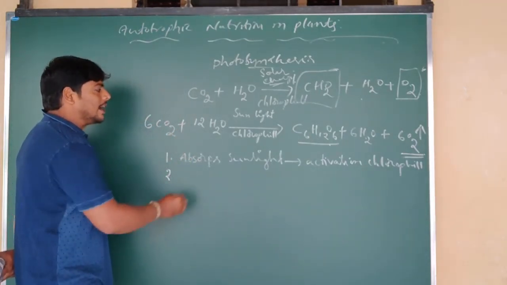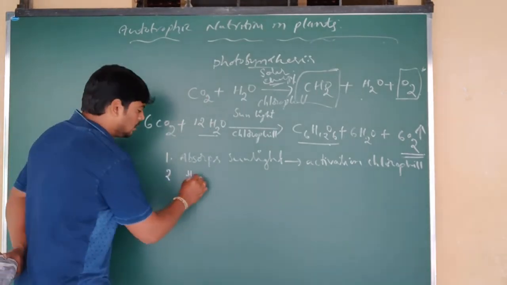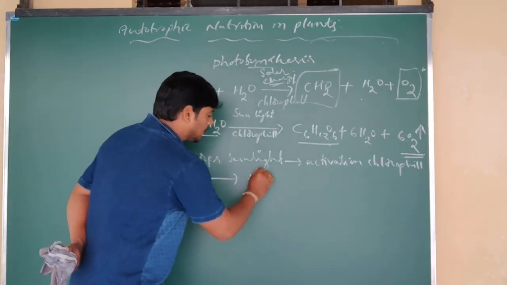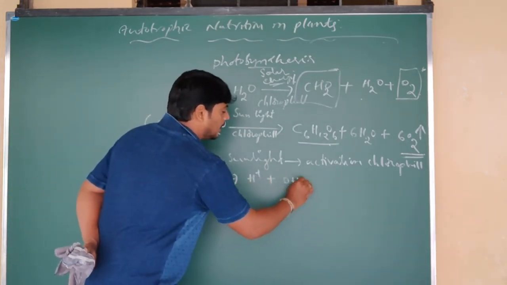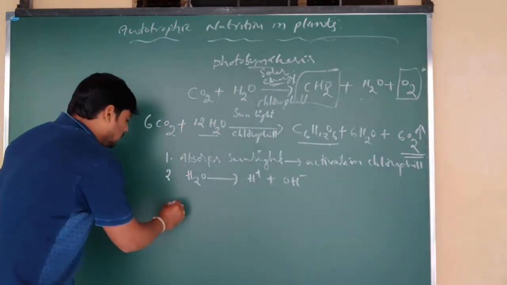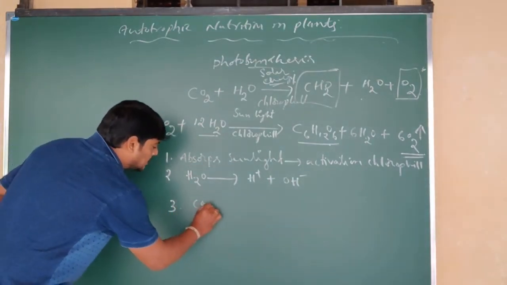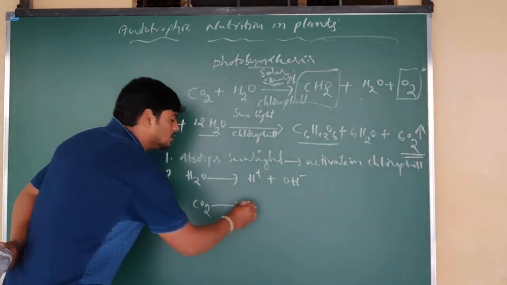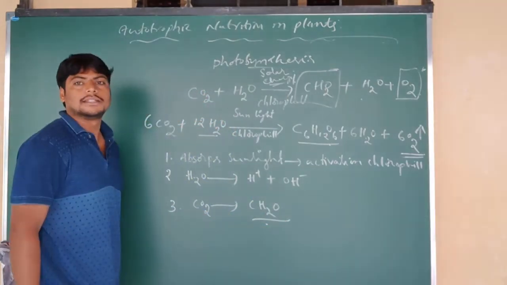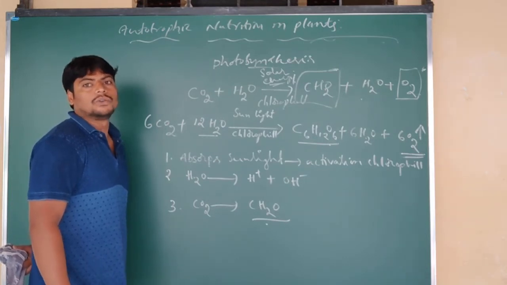And next, the water molecule is going to be split into H plus and OH minus ions. That is going to occur. And what is the third event? Reduction of carbon dioxide. Carbon dioxide is reduced into carbohydrate, that is into sugars. These are the important events that occur in photosynthesis.